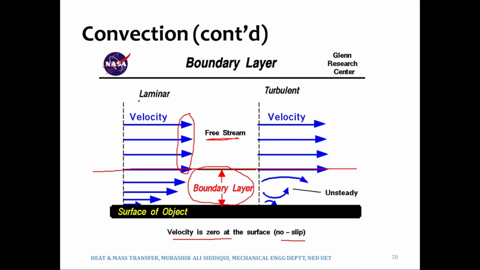However, over here there is a discussion between a laminar boundary layer and the turbulent boundary layer. I would suggest that we keep this discussion for chapter number 6, because we would be discussing the laminar and turbulent boundary layers in chapter number 6 in a lot of detail, because that is the case where we would be learning convection in detail. Courtesy goes to NASA.